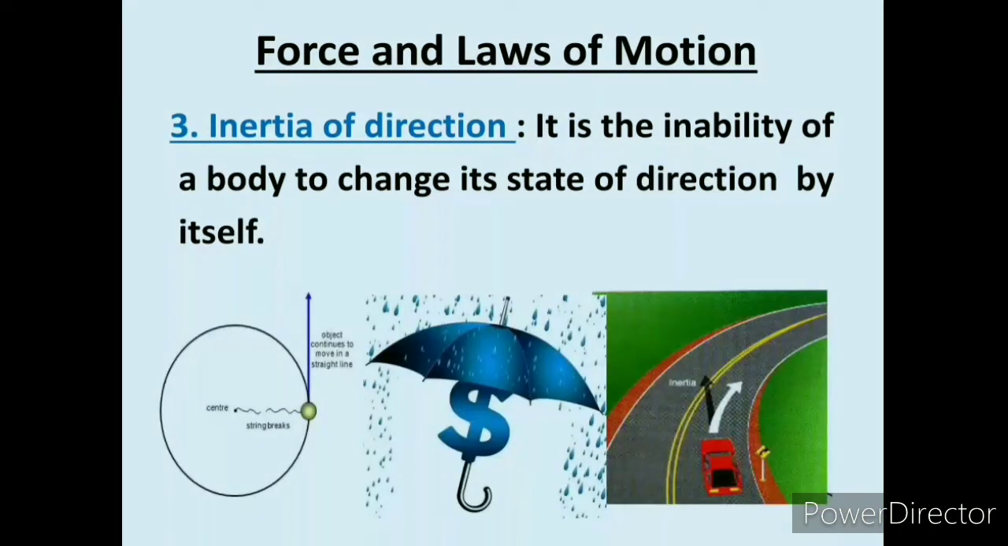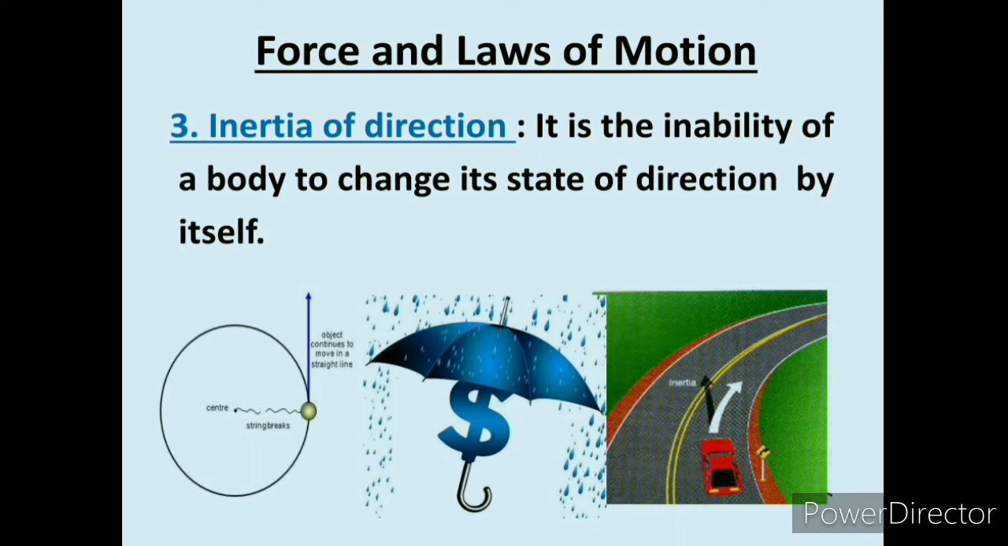Now we have the third type, inertia of direction. It is the inability of a body to change its direction by itself. That means a body continues to move along the same straight line until we apply an external force on it.